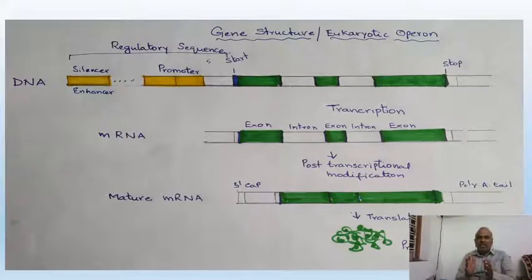now subjected to post-transcriptional changes. In post-transcriptional changes, some of the genes are added to form one mRNA, some of the genes are added to form another mRNA, another mRNA, like that many mRNAs can be synthesized. Okay, here what is happening? All the green parts got united and are forming one mature RNA. And these green parts are producing a protein.